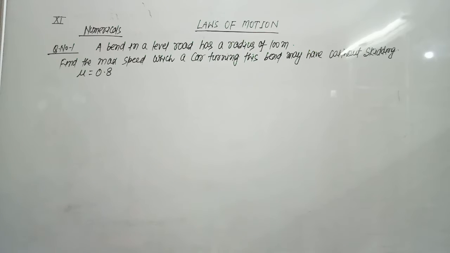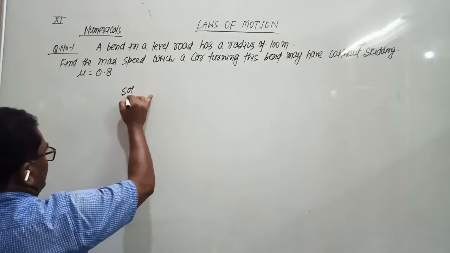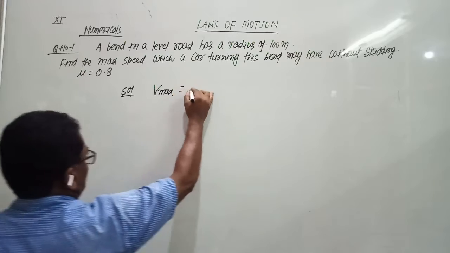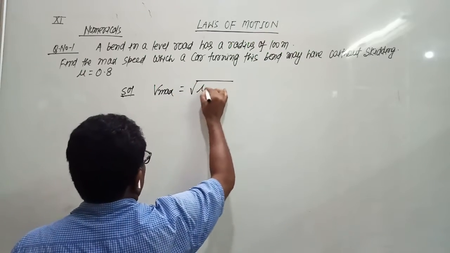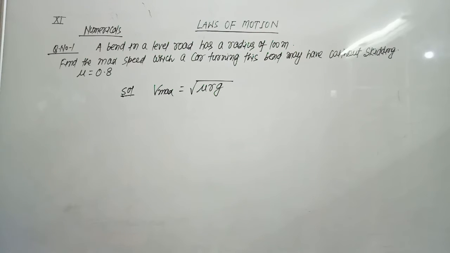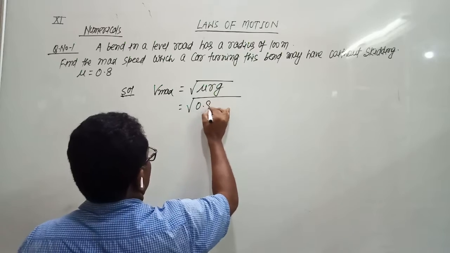Already we have derived the formula for maximum velocity when a car moves on a banked road. V maximum equals the square root of mu r g, and the value of mu is 0.8.